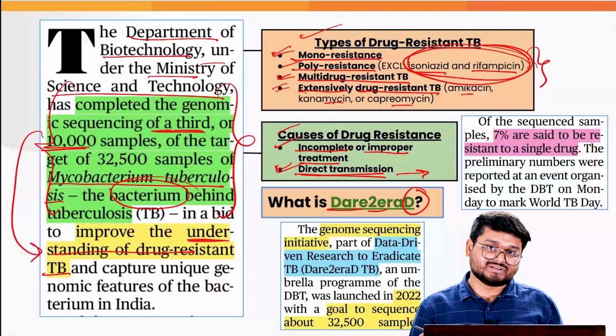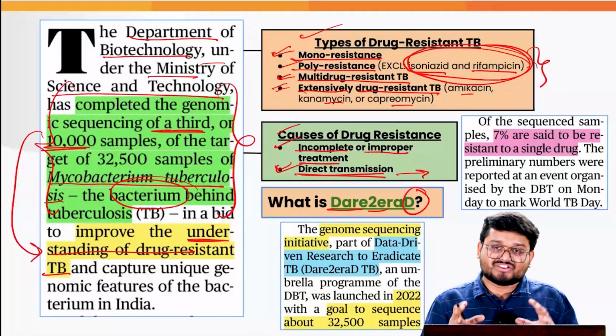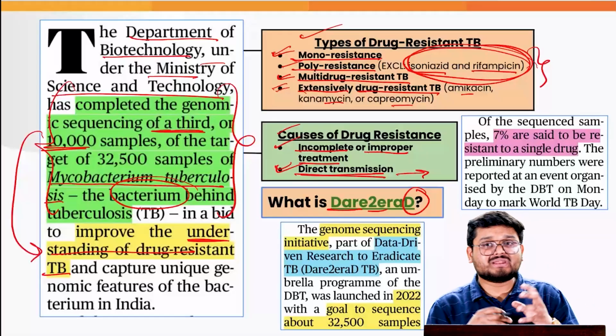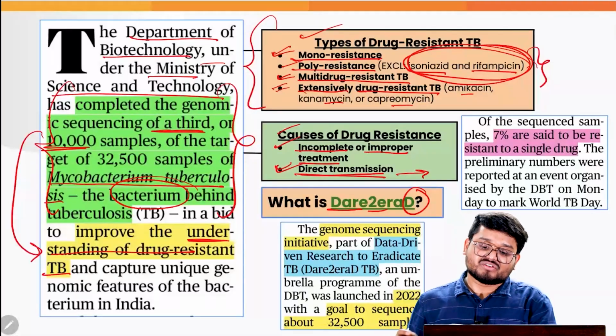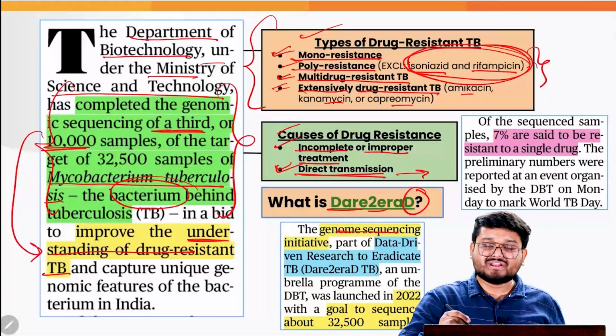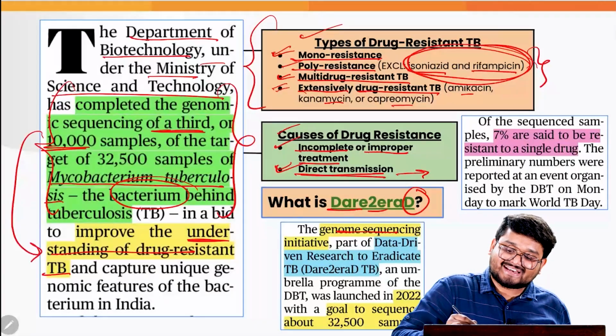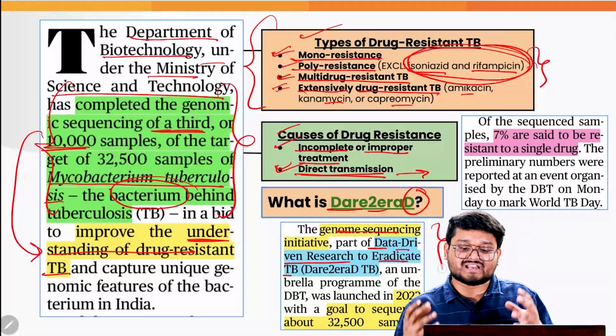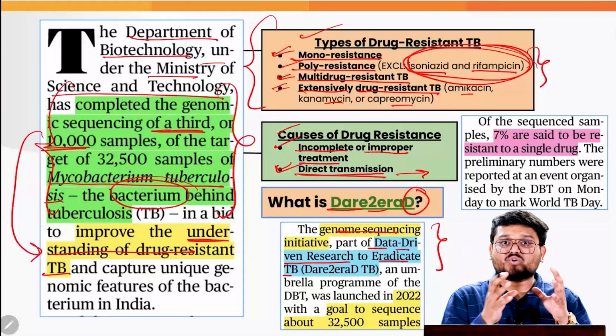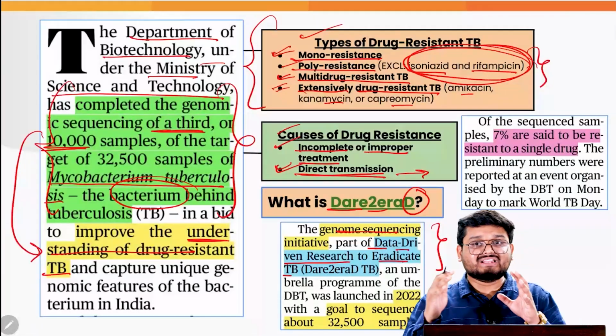So that is why this data becomes very important. Now, the government is trying to collect data on how many people have various types of drug-resistant TB. That is why the genomic sequence is important. The full form of the same is Data-driven Research to Eradicate TB. So this initiative is trying to collect data to work toward the goal of eradicating TB in the country.